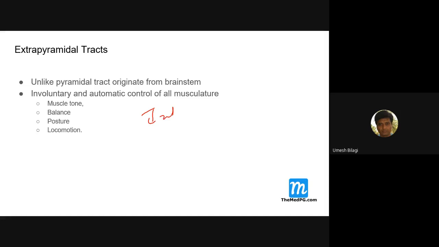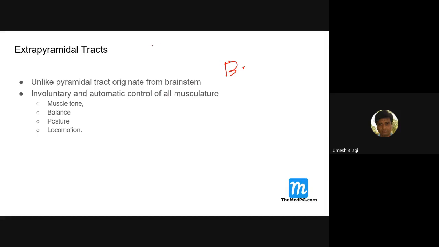So initiation of the movement happens here. If these are having problems, power is actually preserved, but there is bradykinesia, a problem with initiation of the movement. That is how the cardinal signs of Parkinsonism come about, because it involves the substantia nigra and basal ganglia. All these things are involved. I'll come to that later.